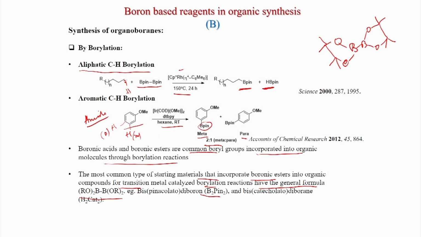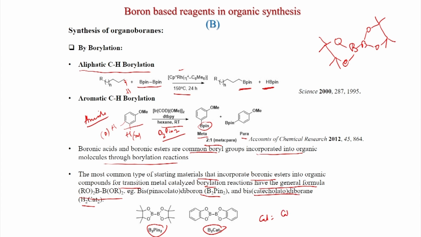So here also B2pin2 is there, and bis(catecholato)diboron, B2cat2. So these are the structures, this structure I have already drawn, and this is B2cat, cat means catechol, and pin means pinacol. So these are the short forms B2pin2 and B2cat2. They are the useful reagents that are used in the transition metal catalyzed CH borylation reactions.